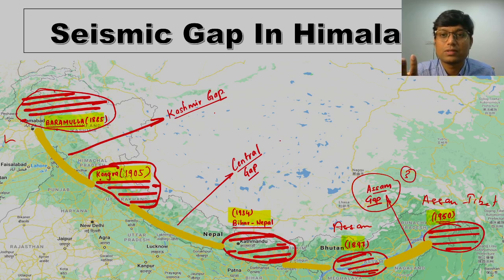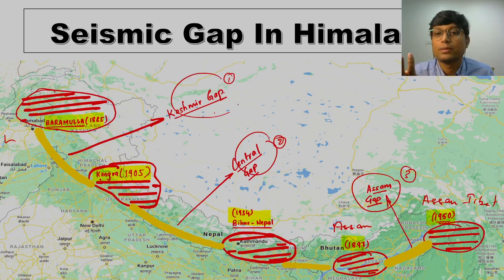So this is the third gap, this is the second gap, the Central seismic gap, and this is number 1, the Kashmir gap.